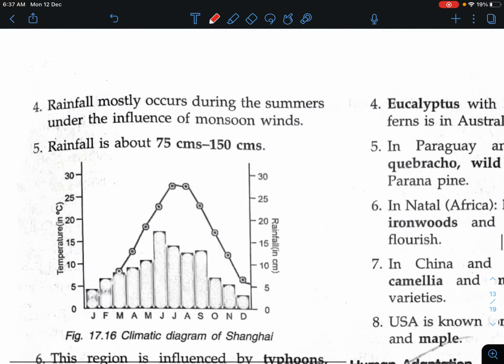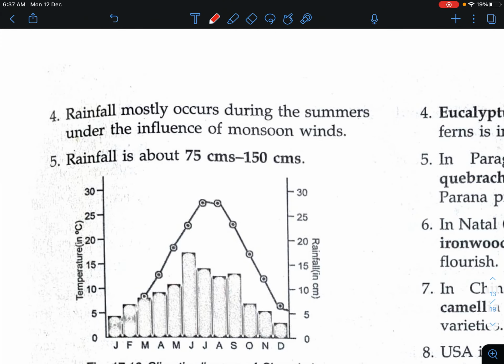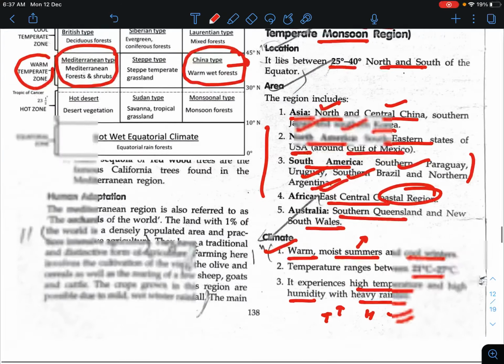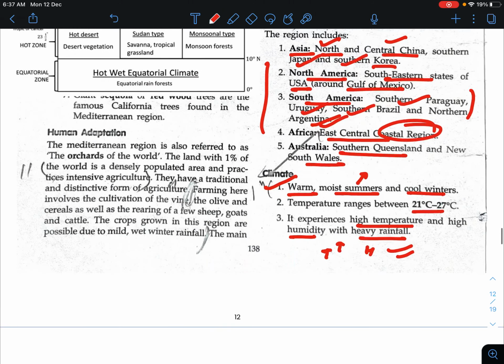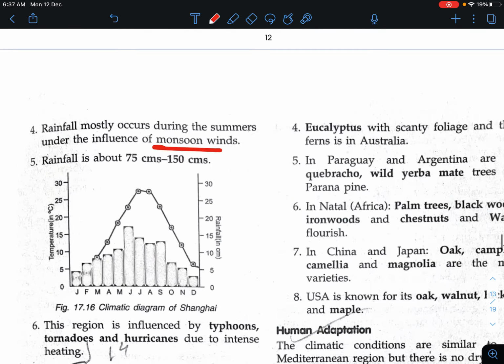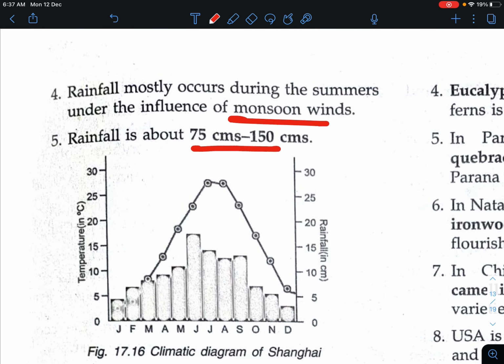And after that, the rainfall mostly occurs during the summer under the influence of monsoonal wind. We already studied that this is the temperate monsoon region, so it will have warm, moist summers and cool winters. The rainfall is about 75 to 170 centimeters.